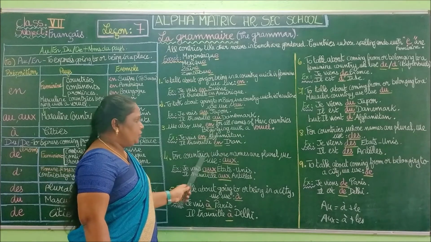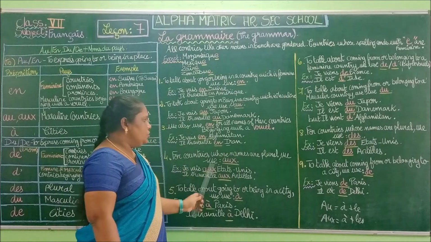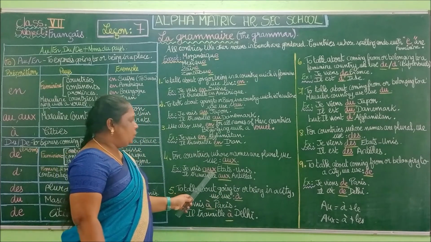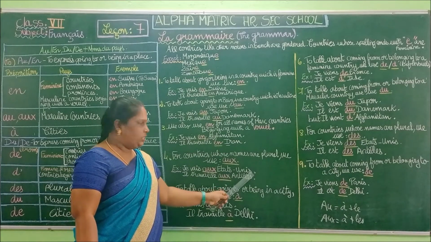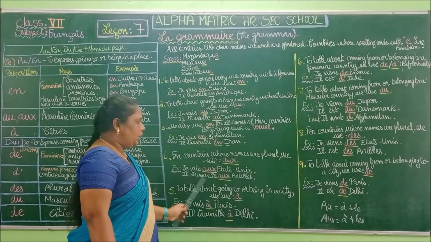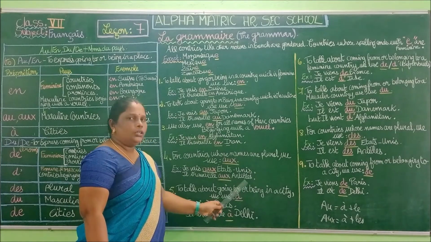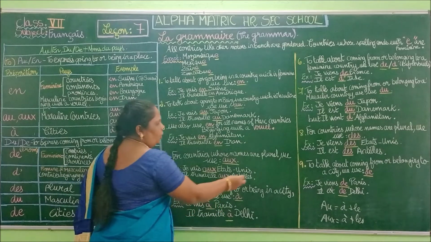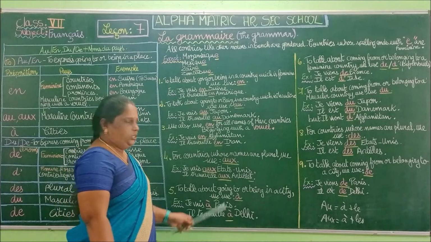For countries whose names are plural, we use AUX. Yes. Je vais aux États-Unis. I am going to United States. Il travaille aux Antilles. He works in Antilles. Okay, so you can see these are plural countries, United States and Antilles.